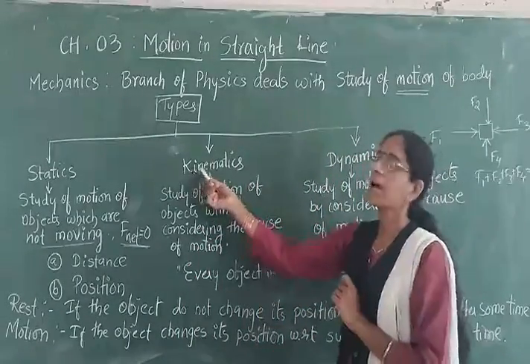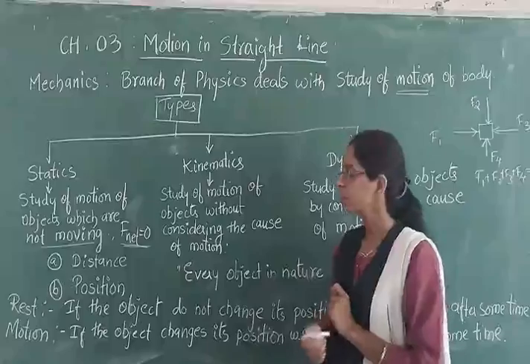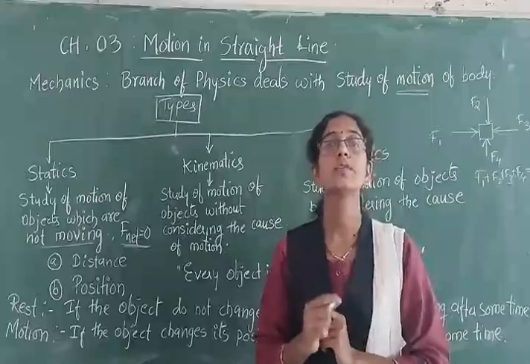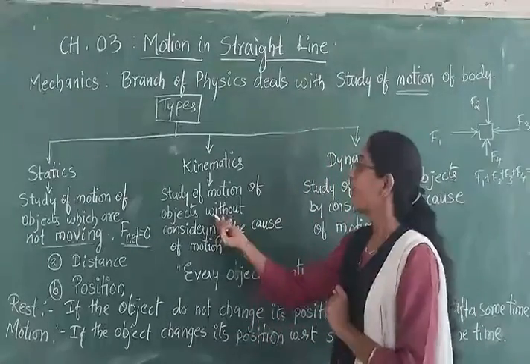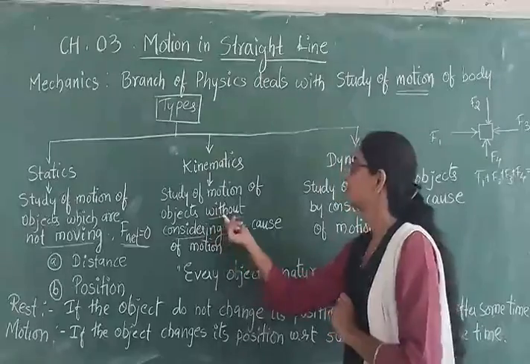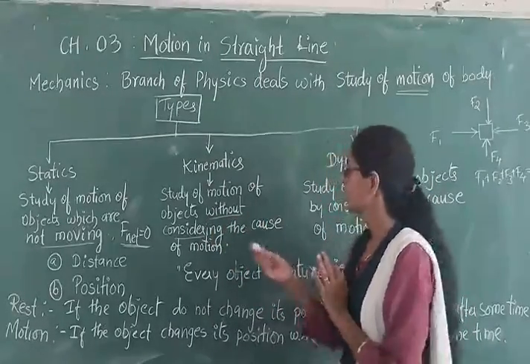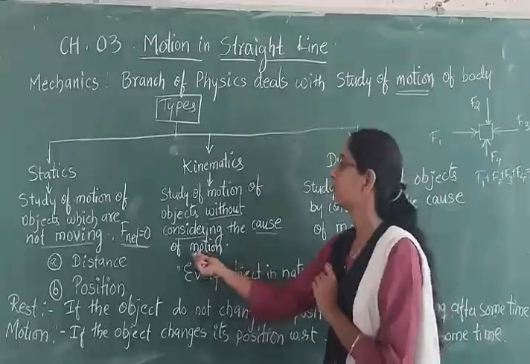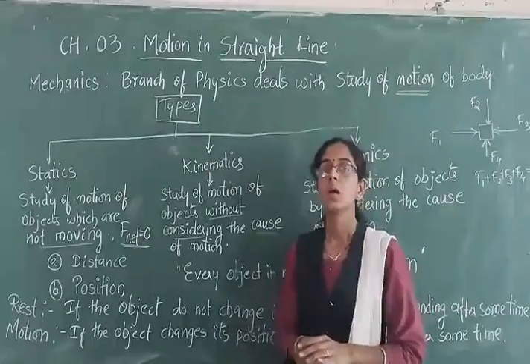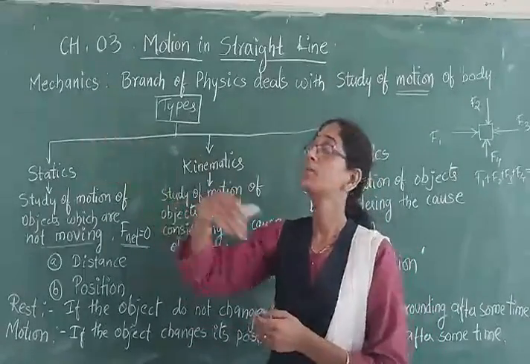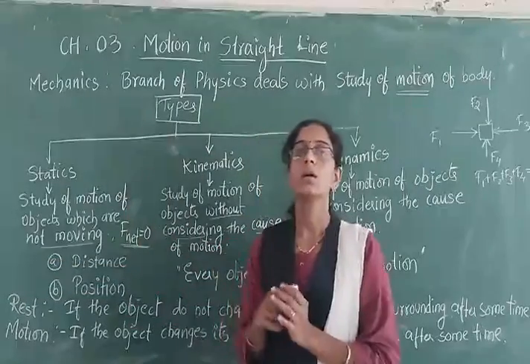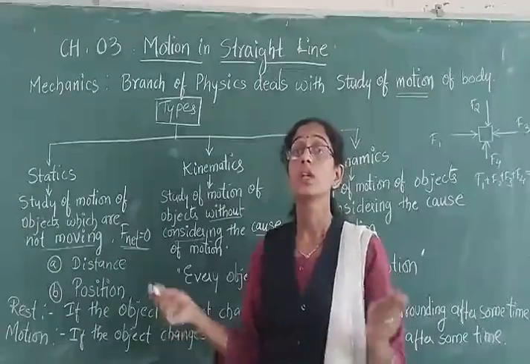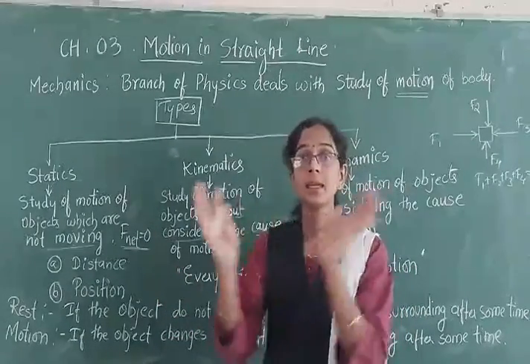The second type is kinematics. Here we concentrate on the study of motion of the objects without taking into consideration the cause or the reason behind the motion. When I throw an object, it will move in a particular manner. I am not concerned about whether I have thrown it with certain force or whether the object had collided with something and then moved.